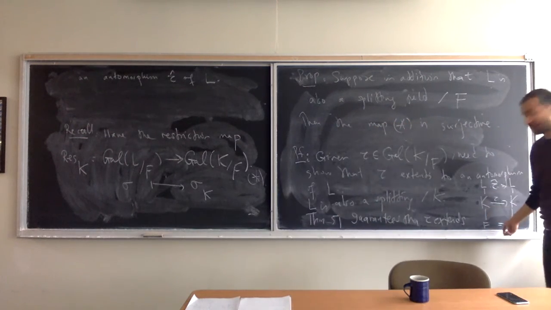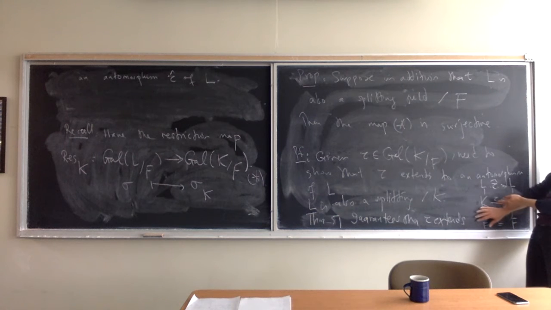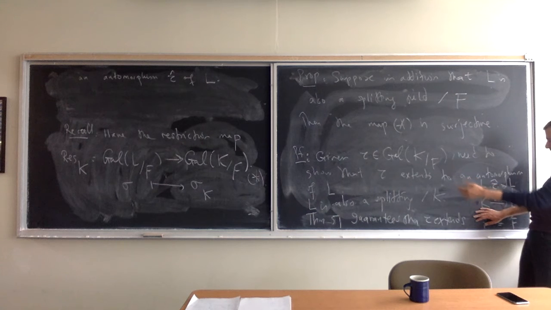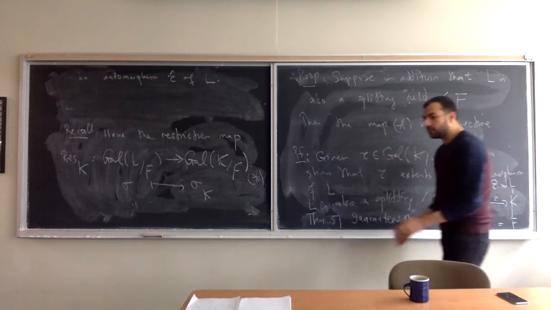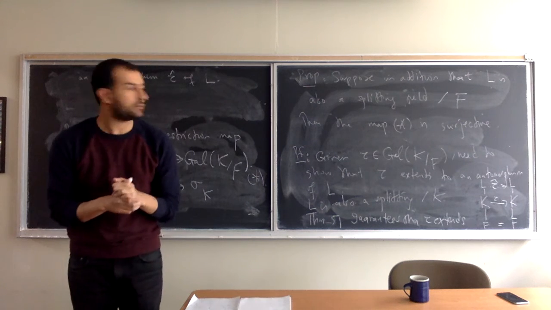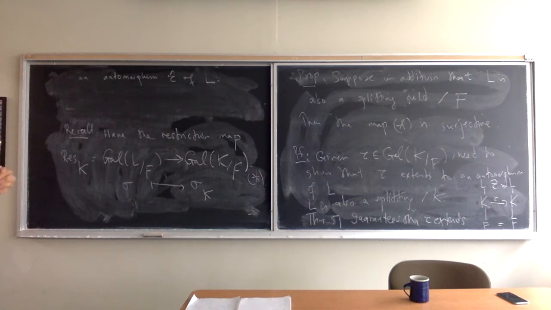You're applying theorem 51 to the upper half of the picture, to this diagram here. You've got an automorphism of K. L is the splitting field of some polynomial over K. And then you apply theorem 51 and see that this automorphism of K extends to an automorphism tau hat of L. Okay. Very good.